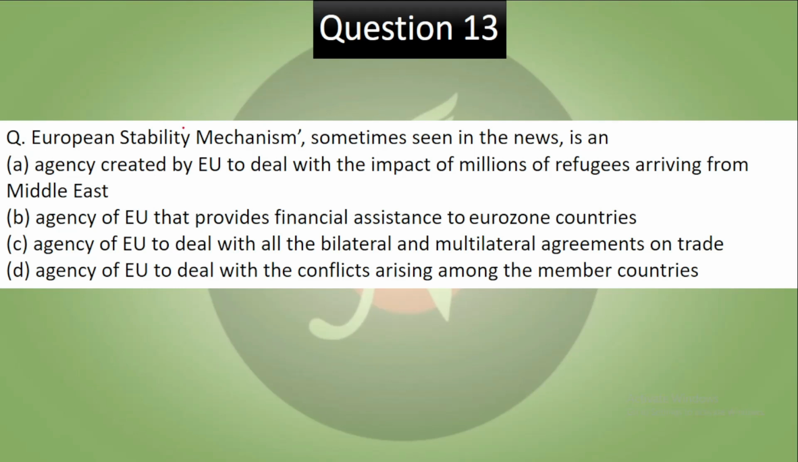Question 13. The European Stability Mechanism, sometimes seen in the news, is: an agency created by the European Union to deal with the impact of the millions of refugees arriving from the Middle East; an agency of the EU that provides financial assistance to the Eurozone countries; an agency of the EU to deal with all bilateral and multilateral agreements on trade; an agency of the EU to deal with conflicts arising among the member countries. Pause the video, try to answer. Now let's see the answer.